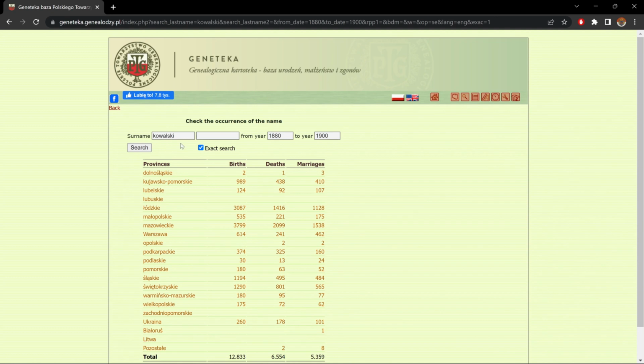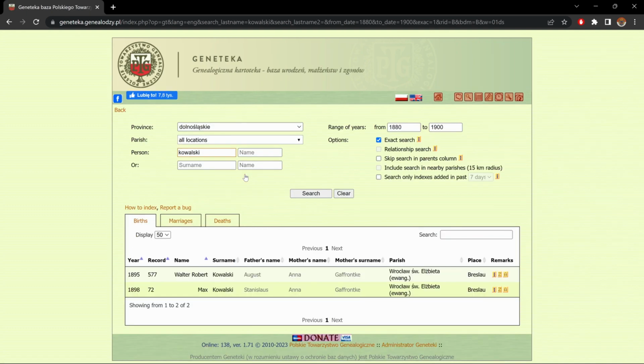Exact search, not similar names, but exact Kowalskis found within this time span for each province or territory, area, if you want. And it shows me the number of records. So for Dolnośląskie, we have 2 births, 1 death, and 3 marriages between 1880 and 1900. And those are also interactive, so we could click on the number 2 and that'll bring us to those 2 records.